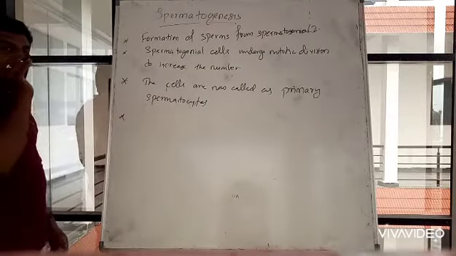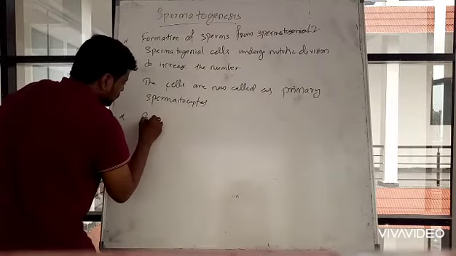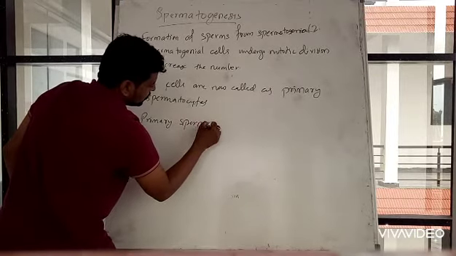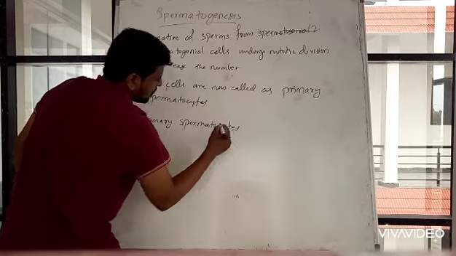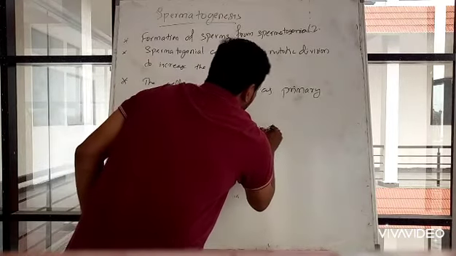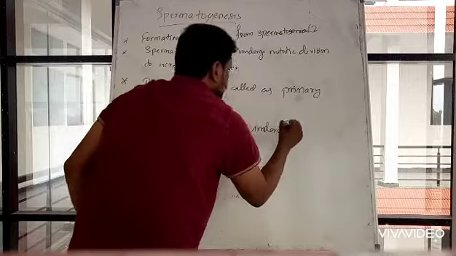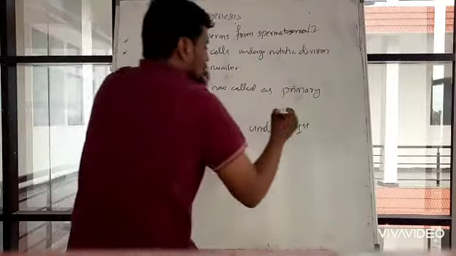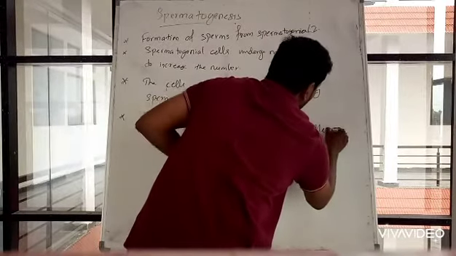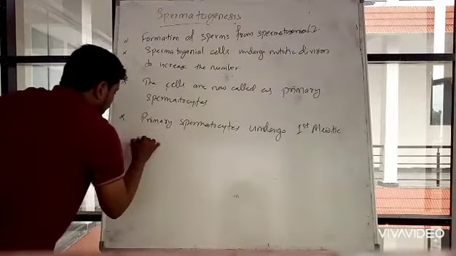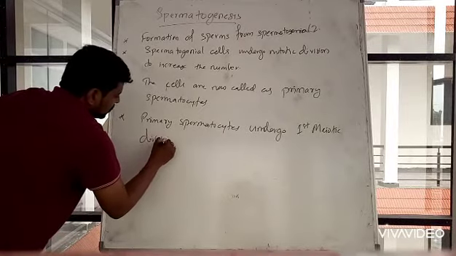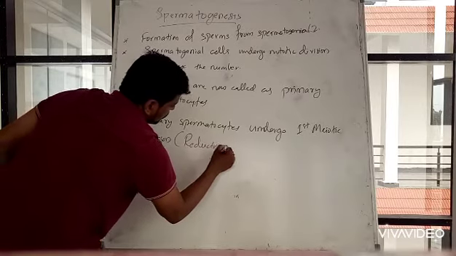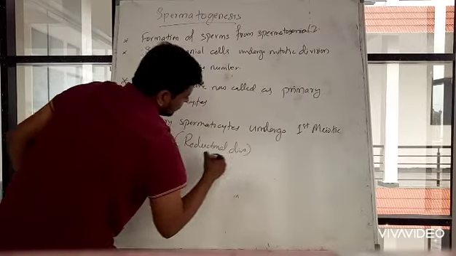So these primary spermatocytes undergo meiotic division. First meiotic division, which is also known as reductional division.